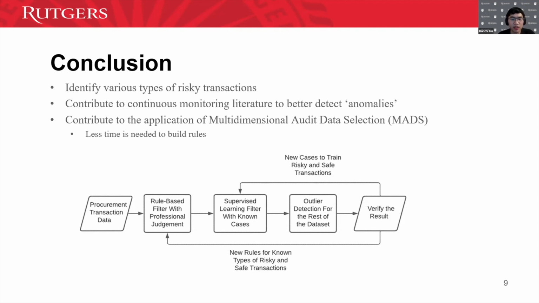We also believe that we contribute to the continuous monitoring literature to better detect anomalies, and we contribute to the application of the MASS framework. And you can see that after we verify the results, we can use them to improve the rule-based filter and the supervised learning filters. So that's why we say that in the long run, this system can continuously improve accuracy, and then we can make the most of the outlier detection algorithm.